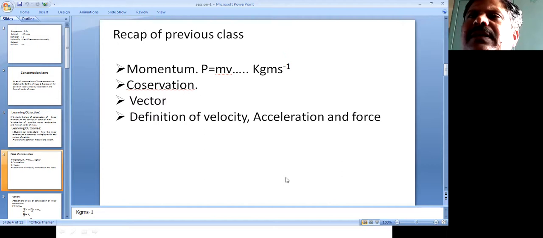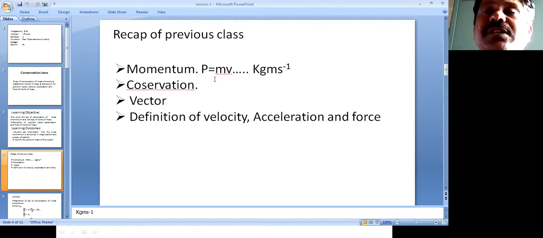Suppose m is the mass of the object and v is its velocity, then the linear momentum, or simply the momentum of that object, is designated by the symbol P, P equals m into v. Here I have taken small m as the mass of the object and v as its velocity. So the momentum is specified by P, measured as the product of mass and velocity, and its SI unit is kg meter per second. Okay.